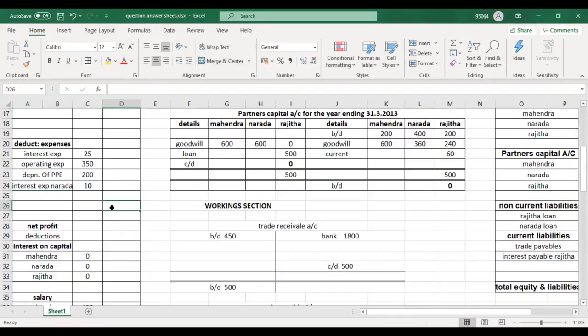Okay, now can you see the Excel sheet? Can you see the Excel sheet? Yes or no? Okay, yes, good.